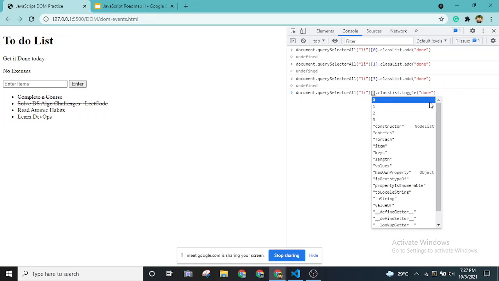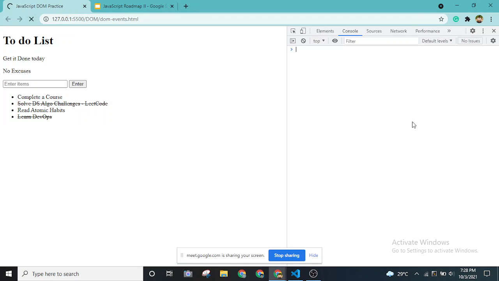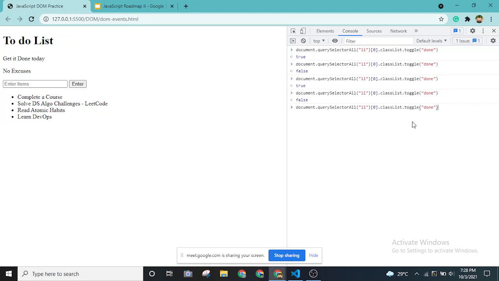So if I want to toggle the first one, complete a course, as you can see, it is returning false as well, and the completed course comes back to the original. If I try to toggle again, it will cut it. If I toggle again, it will uncut it. Let me do it again so that it is visible. For the first one, if I keep on doing this, it will change again and again.